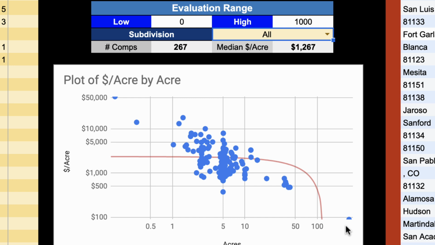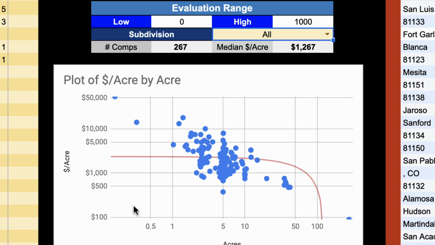The bigger the property is, the less the price is going to be per acre. And sometimes you might see outliers, like you might find a property way out here where the cost is a lot higher per acre, even though it's a huge property. Or maybe it's going to be way down here where the cost is super cheap, even though it's a teeny tiny property. And the reason it's helpful to see those and identify them right here is because those outliers can sometimes skew your valuation process, because you don't necessarily want to include outliers like that.